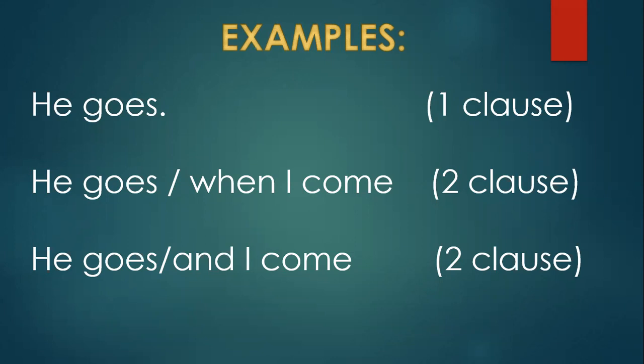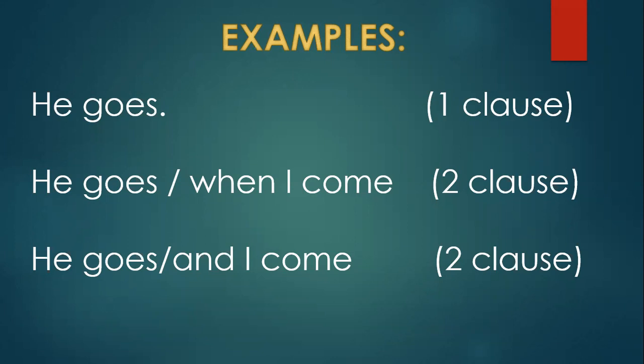What are the two types of clause? Principal clause and subordinate clause, or main clause and subordinate clause. A main clause does not depend on another clause to complete its meaning. A main clause or principal clause can stand alone without depending on another clause.